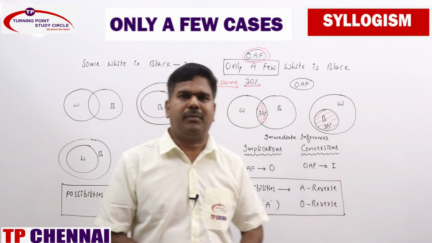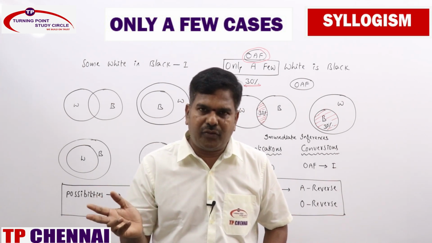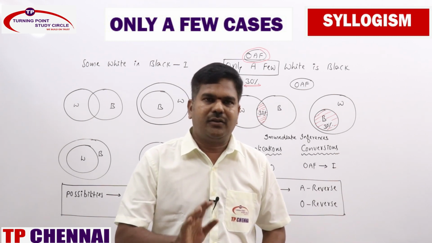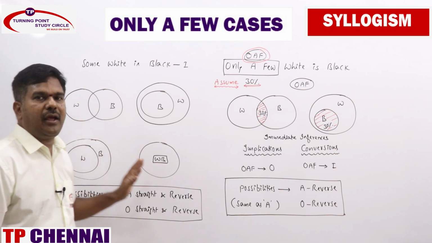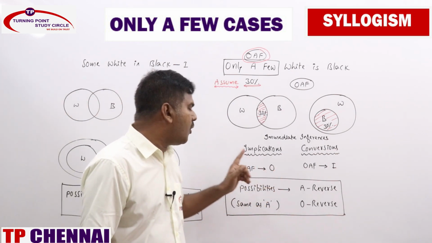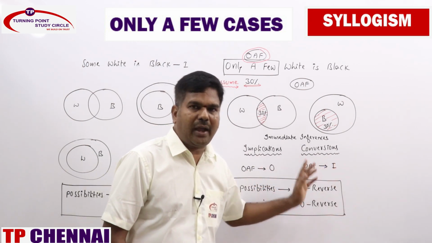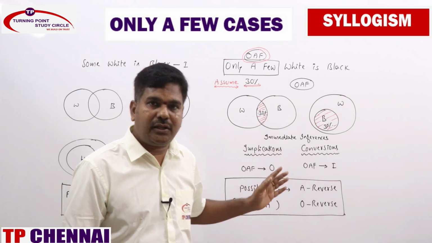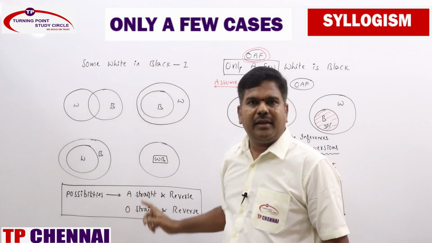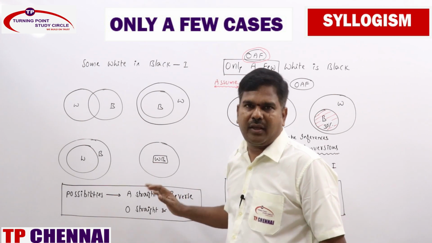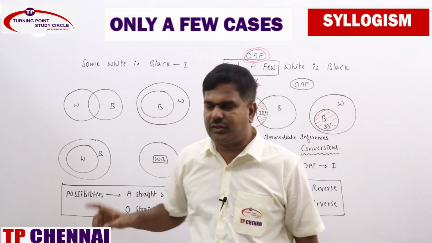So this one, always remember. Only a few is directly implied by the O statement, and only a few statement can be converted into an I statement. So this one always keep in mind. As far as I statements are concerned, I can only be converted into I, but as far as only a few cases are concerned, only a few is directly implied by the O statement and only a few statement can be converted into an I statement. In addition to that, for possibility cases, what are all the possibility cases for I statement? A straight and A reverse, O straight and O reverse. Hope you remember clearly. For A statement, A reverse and O reverse. For I statement, A straight and A reverse, O straight and O reverse.